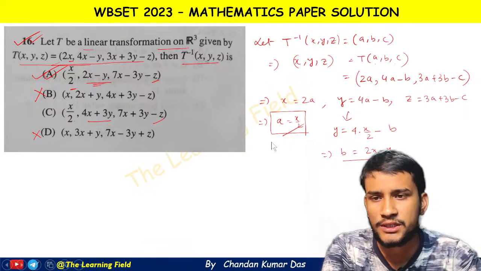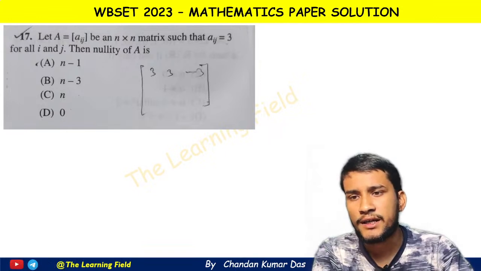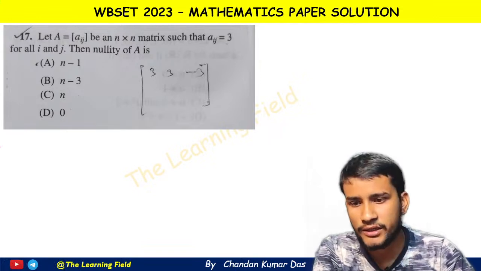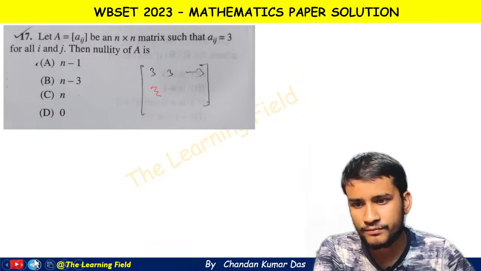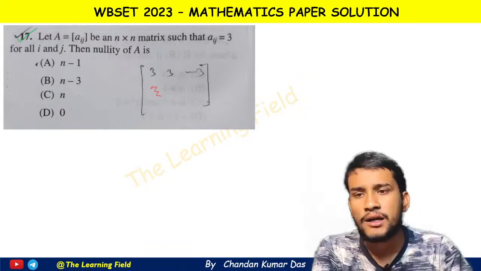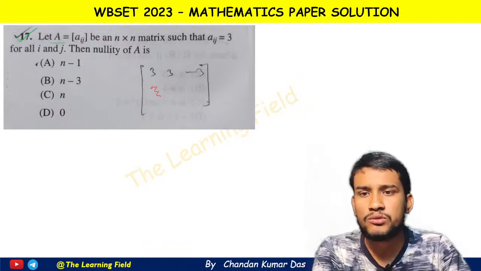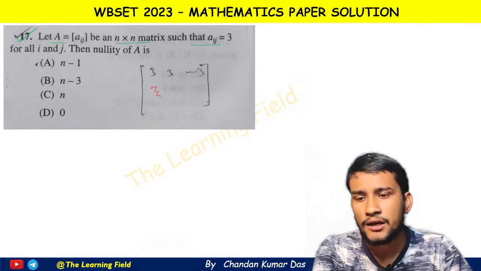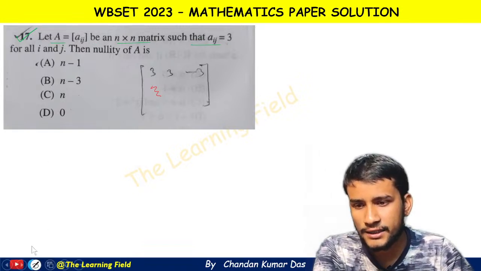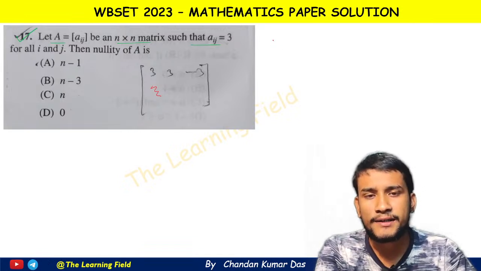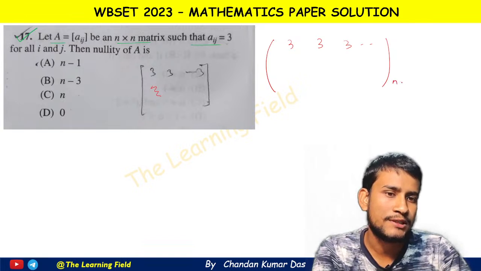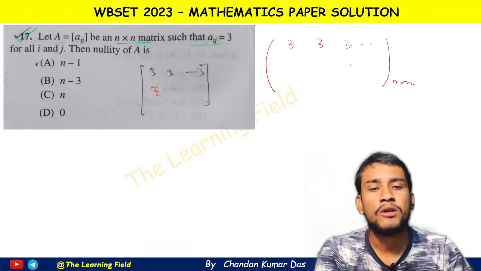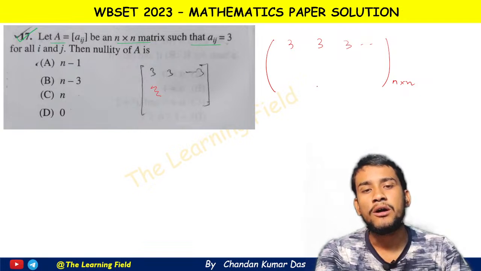Now going to the next question, question number 17, and this is again from linear algebra. The question says: let A equal to Aij be an n by n matrix such that Aij equal to 3 for all Aij. That is, if we write the matrix, all the elements are 3, 3, 3, 3 and 3. Suppose this is an n by n matrix, then all the elements are 3.